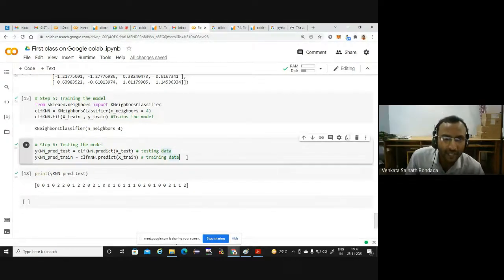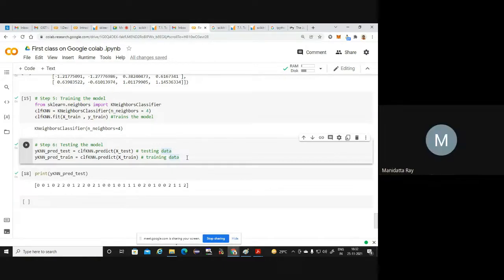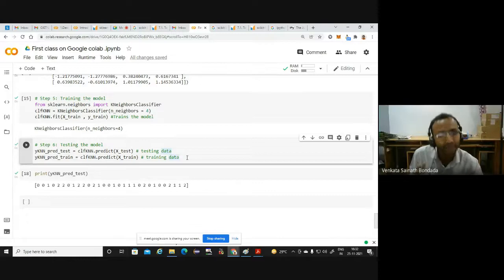Actually, this becomes more clear and more apparent when we look into other classification algorithms. See, what is happening is very simple. Like for students, what we do in class, we teach something, and we give some more in the test. Now we are asking in the class how much they have learned. Forget about the final exam paper. Whatever is discussed in the class, are they able to understand it or not?